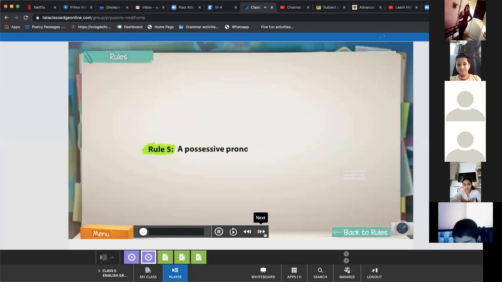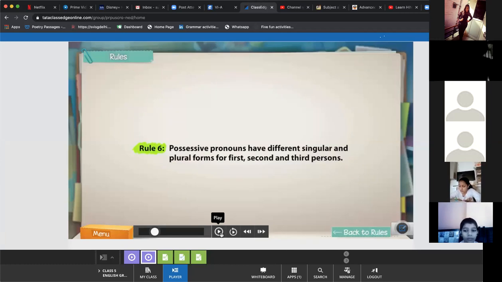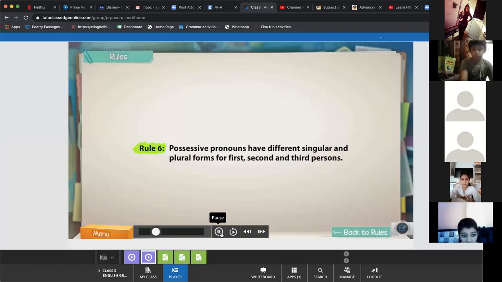Possessive pronouns have different singular and plural forms for first, second, and third persons. Again, same in possessive also. The pronouns are divided according to first, second, and third person. Like this book is mine. When I'm talking about my book, it says the headphones are of Nikunj. I have to show that headphones are of Nikunj. So these headphones are his. So this is showing the belongingness.